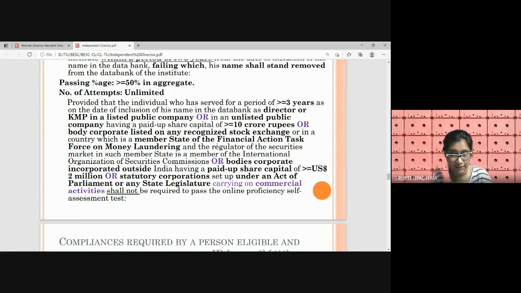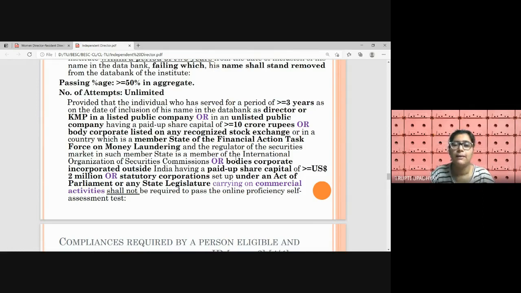SEBI is registered with the International Organization of Securities Commissions, where the regulators of the member countries are registered, right? So SEBI is a member of that.